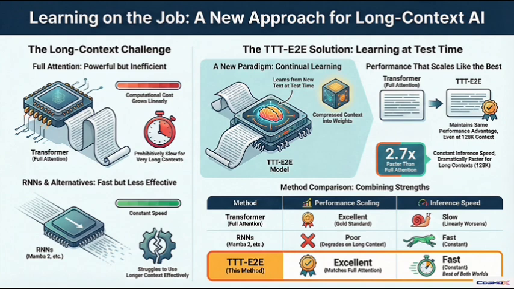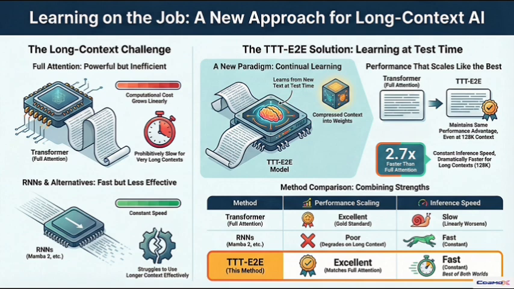This is where the paper makes a really crucial pivot. They don't see it as an architecture problem to be solved. They frame it as a continual learning challenge. Hmm. They use this great analogy, that humans don't recall every single detail perfectly. We compress experience into intuition. And that's what TTT-E2E tries to make the model do, compress the context right into its weights.